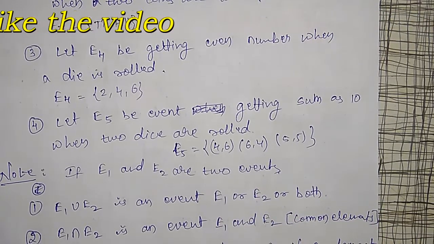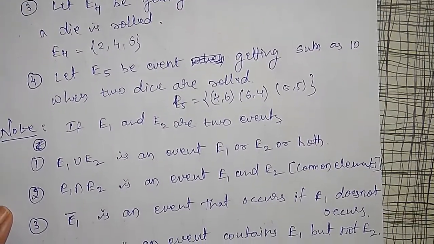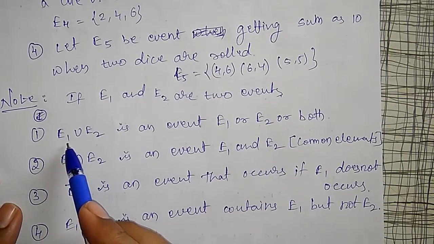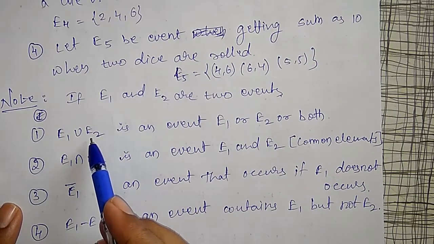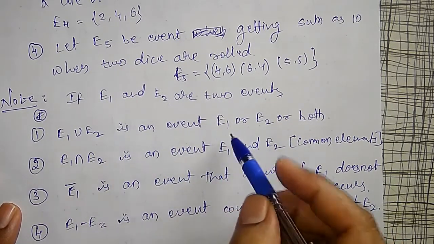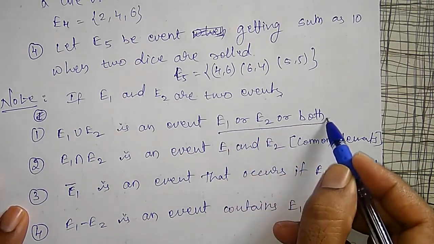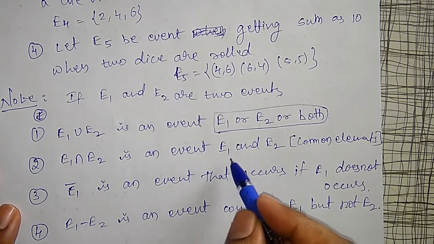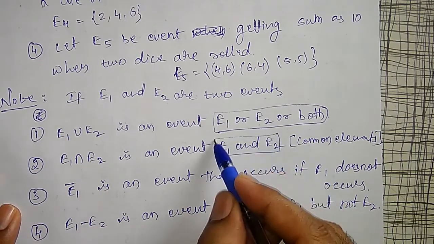Like that, there are some properties of events I have to remember. If E1 and E2 are two events, then E1 union E2 is nothing but E1 or E2 or both. That is important. Intersection is only the common part of E1 and E2.